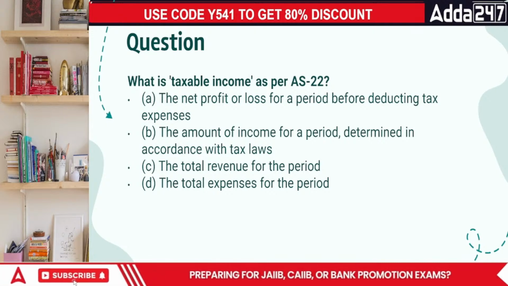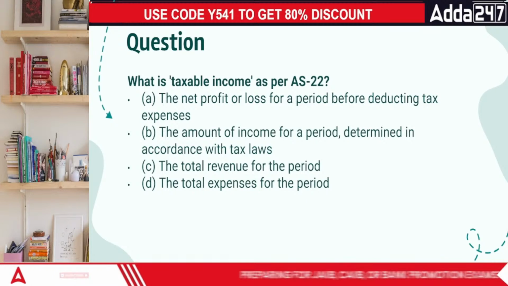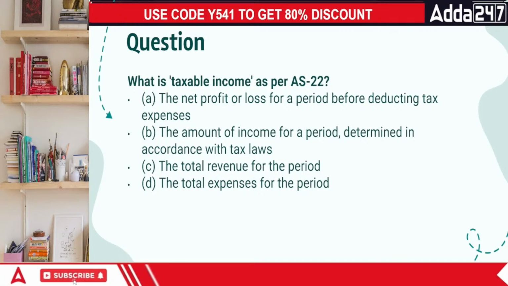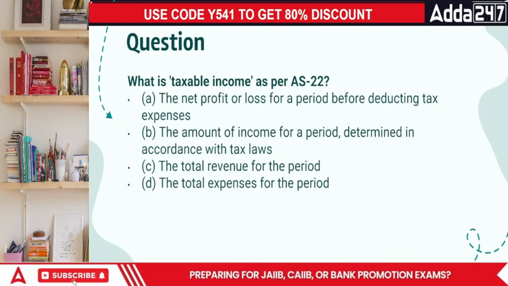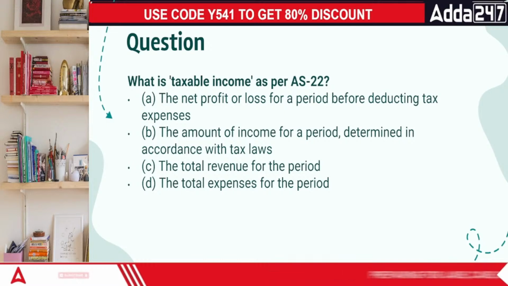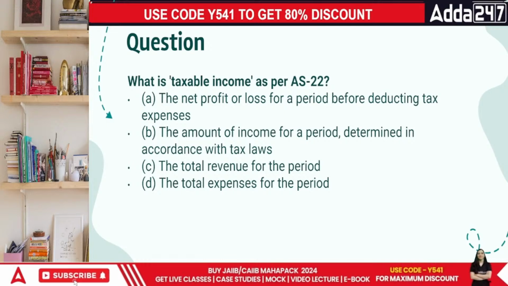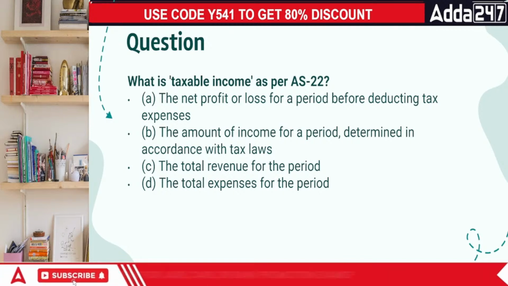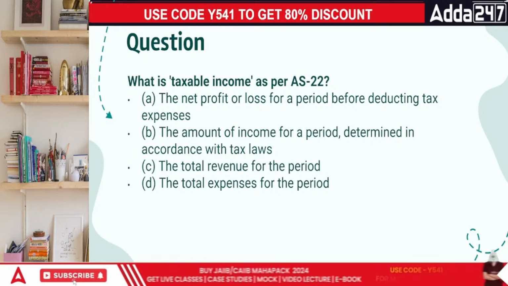What's the taxable value? Taxable income as per AS22. Do you know AS22 is deferred tax assets? Or if we talk about deferred tax overall, it's asset and liability both actually. When we talk about deferred tax, matlab postponement of tax. Basically, deferred tax fights because we have two very interesting acts standing in front of each other and telling each other that I am better or I am better.